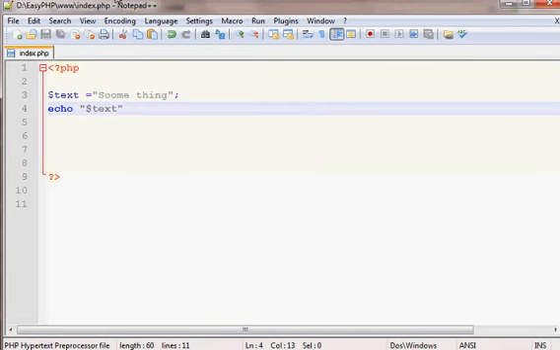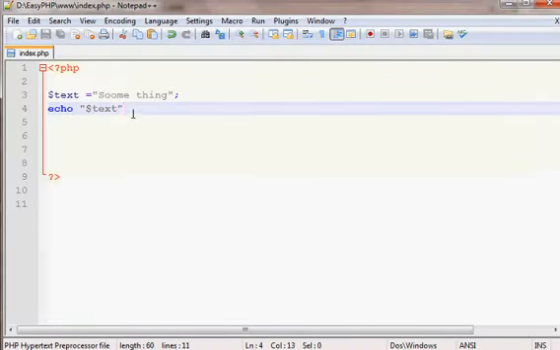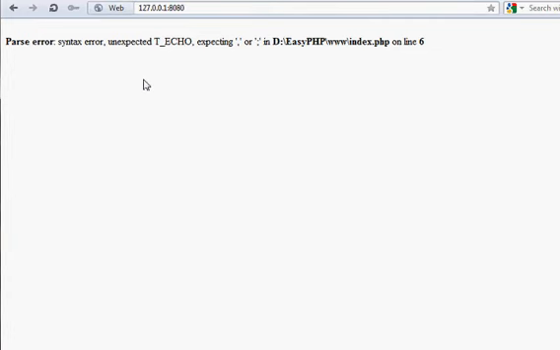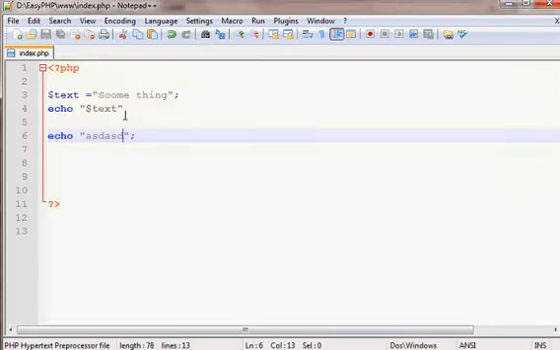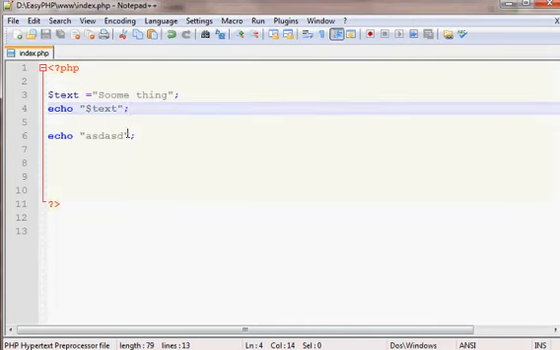The code will just die because the server will think there's an error in the code, and it will not show anything out. Okay, this is the last line. If I add another line, for example, it will not show anything because there's a syntax error. So you have to add these quotes here, and it will show.